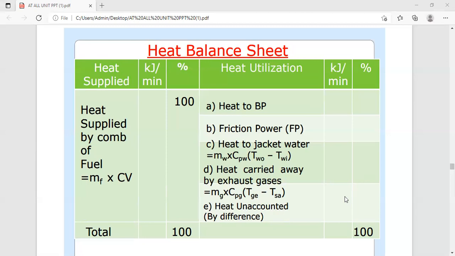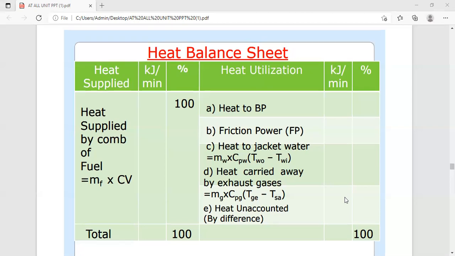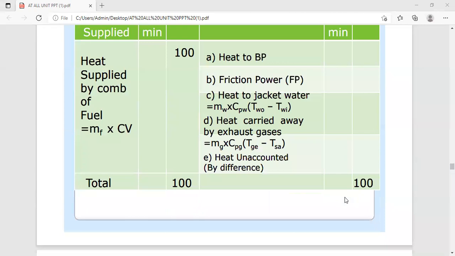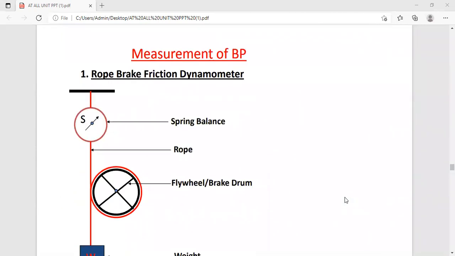So at full load, the brake thermal efficiency of the SI engine is in the range of 25 to 30%, but in case of the CI engine, it is 30 to 40%. So this is the diagrammatic representation of the heat balance sheet, and we have seen the various formulas related with the heat balance sheet. So next we are going to see the measurement of the brake power.